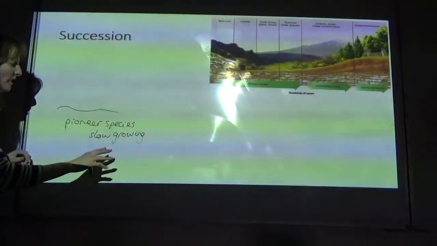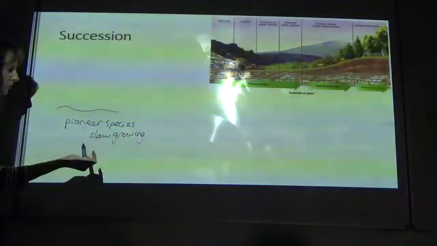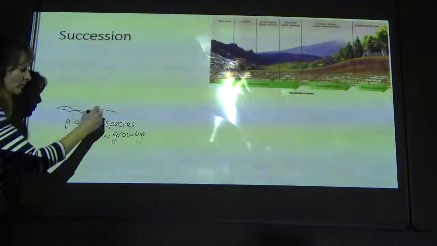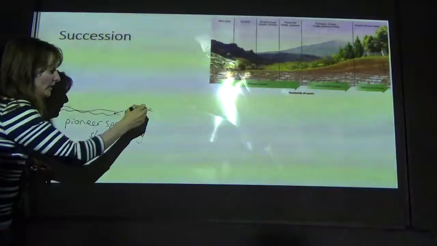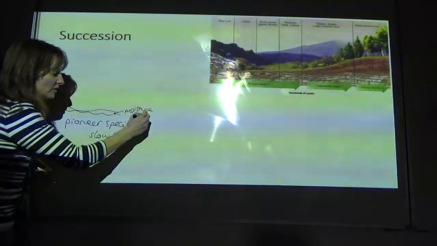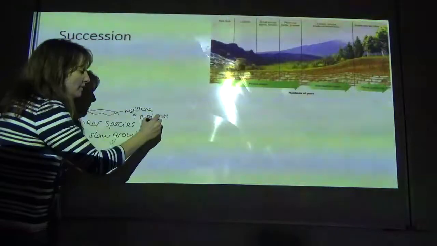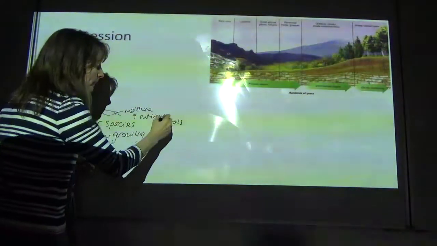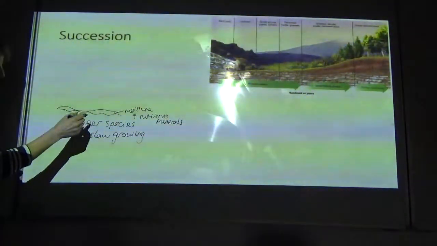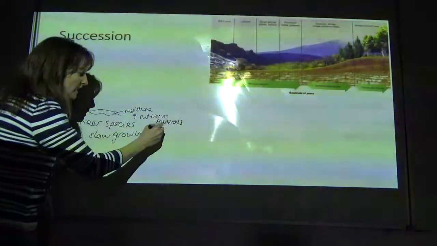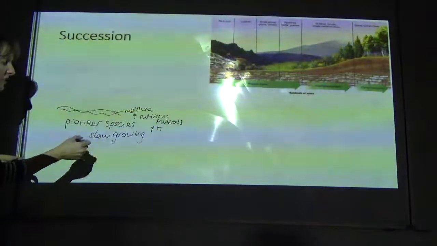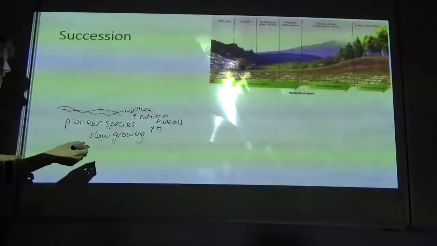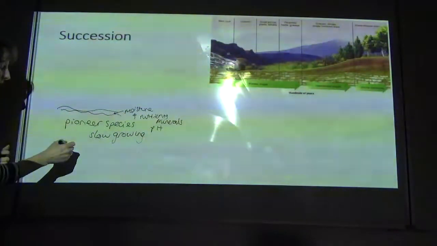Once you've got your pioneer species, they will grow and then they will die. And as they die, they build up the soil and therefore moisture content. So then you end up with an increased number of nutrients, minerals. They may even alter the pH slightly as well. And it's all those abiotic factors that then help the next species to succeed. So the next species will succeed and outcompete the pioneer species.